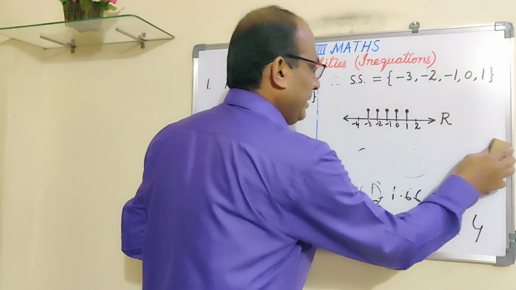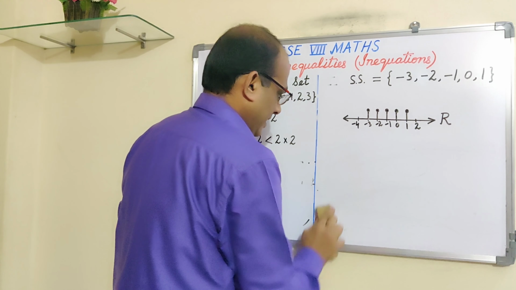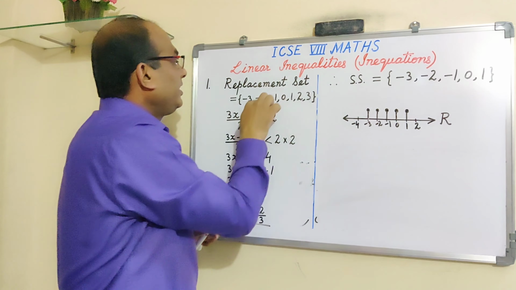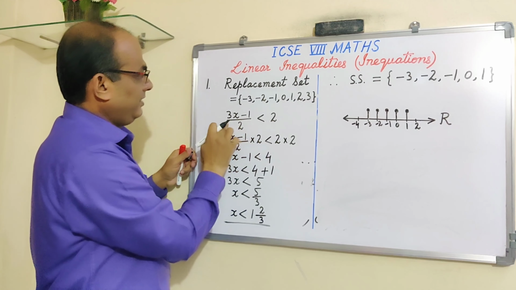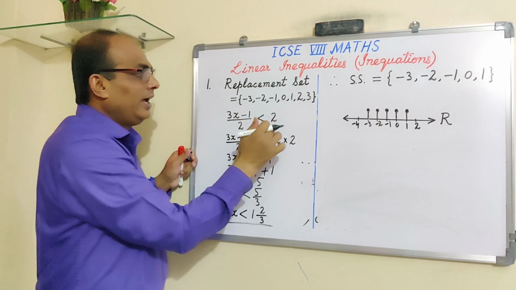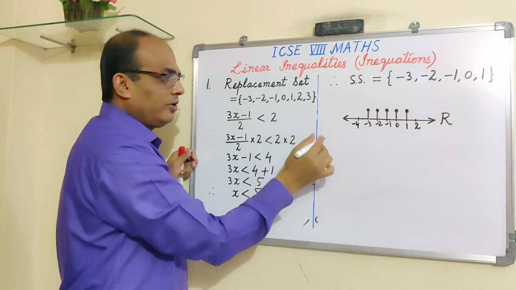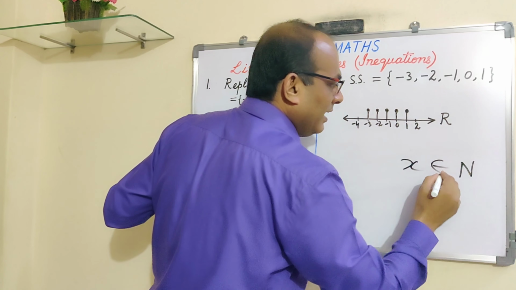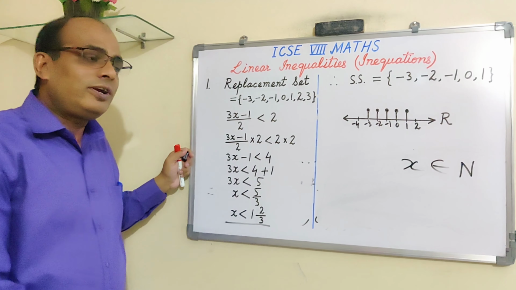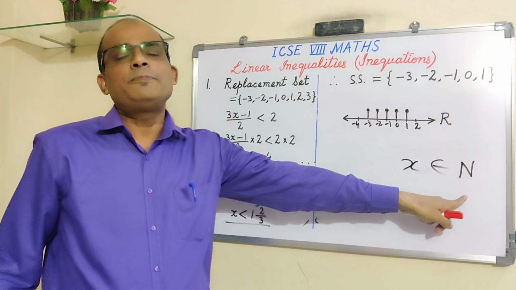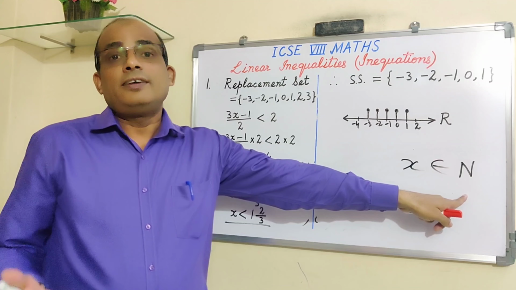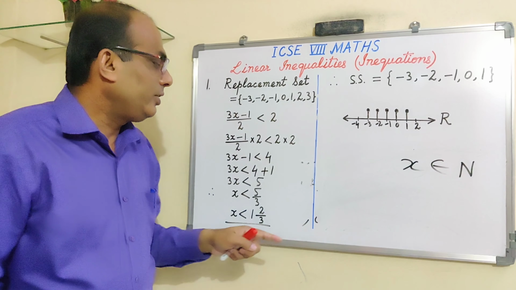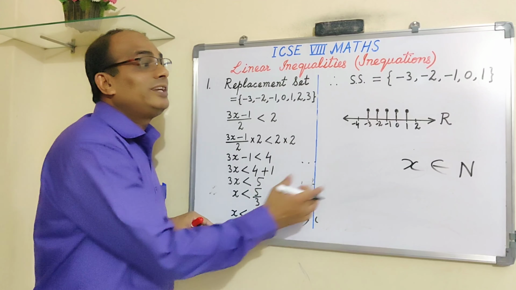In some cases, you are not given this set. You are given, like, 3x minus 1 upon 2 is less than 2. And here only, after a comma, they are writing x belongs to N. X belongs to N, that means x is a natural number. So here the natural number is, you can say, the replacement set. That means you have to take all those values of x which are natural numbers.